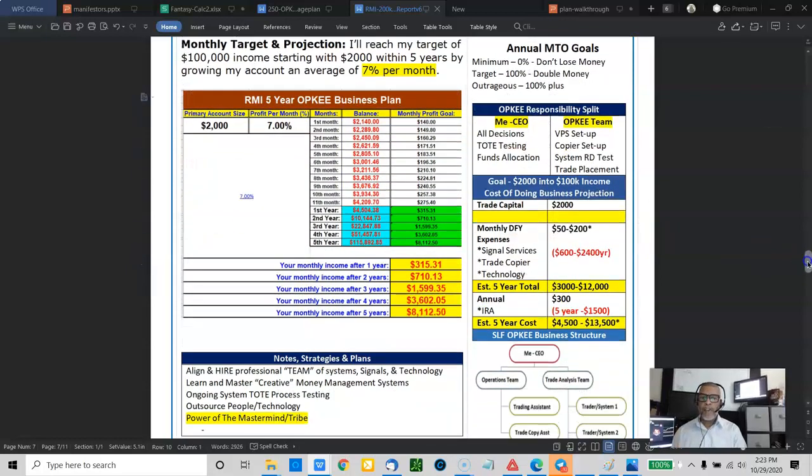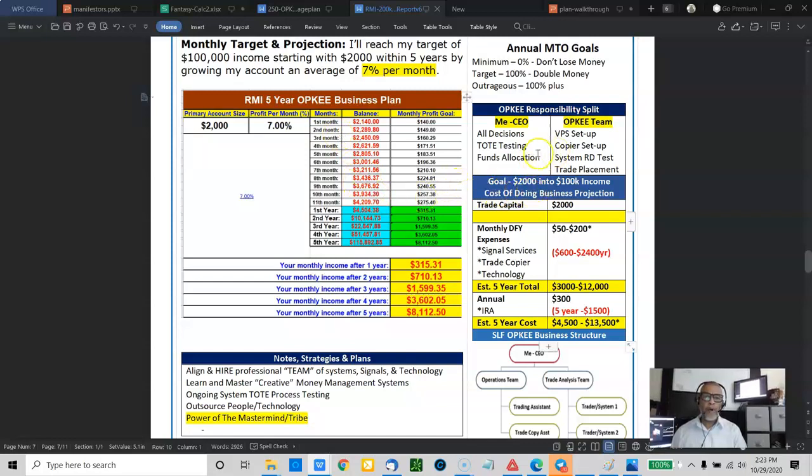You should have downloaded the spreadsheet. You get to play with that. You can put any number in here, any number in there. So I put the $2,000. It basically just keeps you on track. It shows you where you should be. This is the first year. That's to find out where you should be month to month, which is pretty cool.